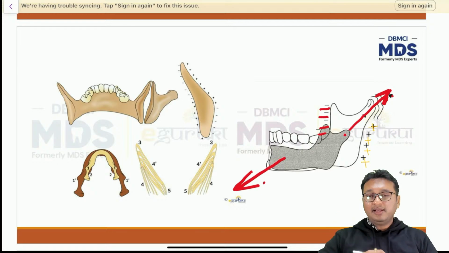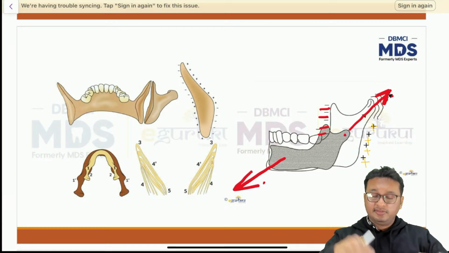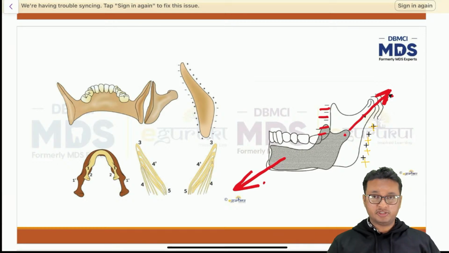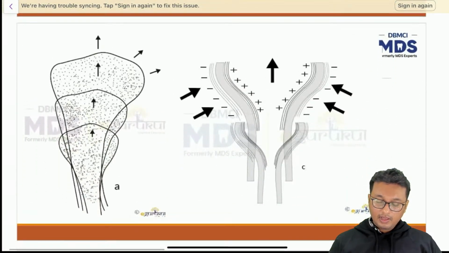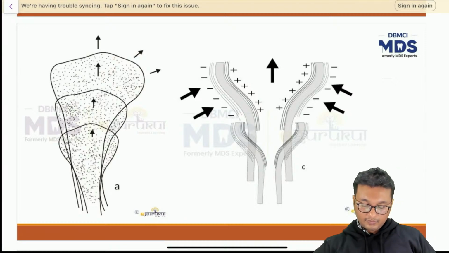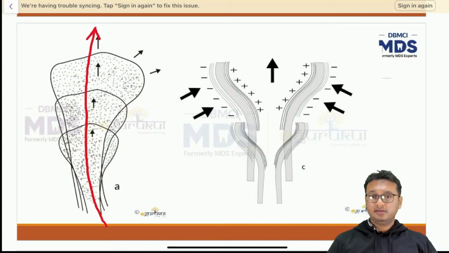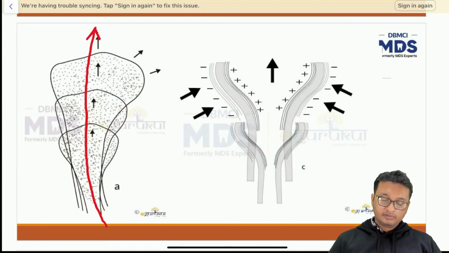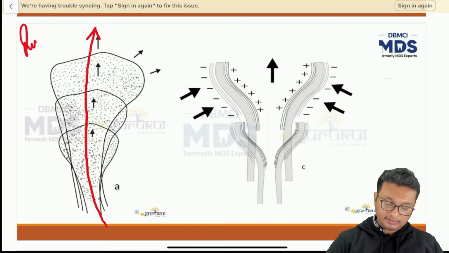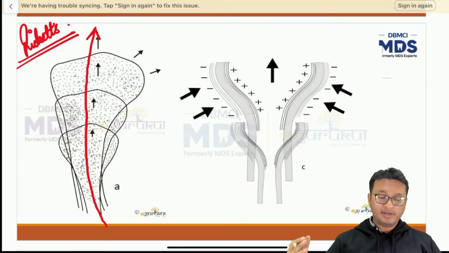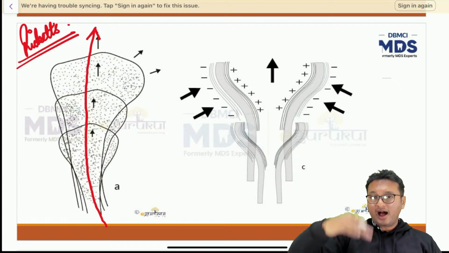Again, the mandible has to maintain contact with the maxillary teeth. The maxilla is moving in a downward and forward direction. Similarly, the mandible is also moving in a downward and forward direction to keep contact with the maxillary dentition. How does the condyle grow? It actually grows in a slight arc-like manner. I'll explain that arc concept, the arcial pattern of growth, in the coming slides, in a bit from now. This concept was given by Ricketts. Actually, the condyle does not grow in a straight line. It grows in an arc.